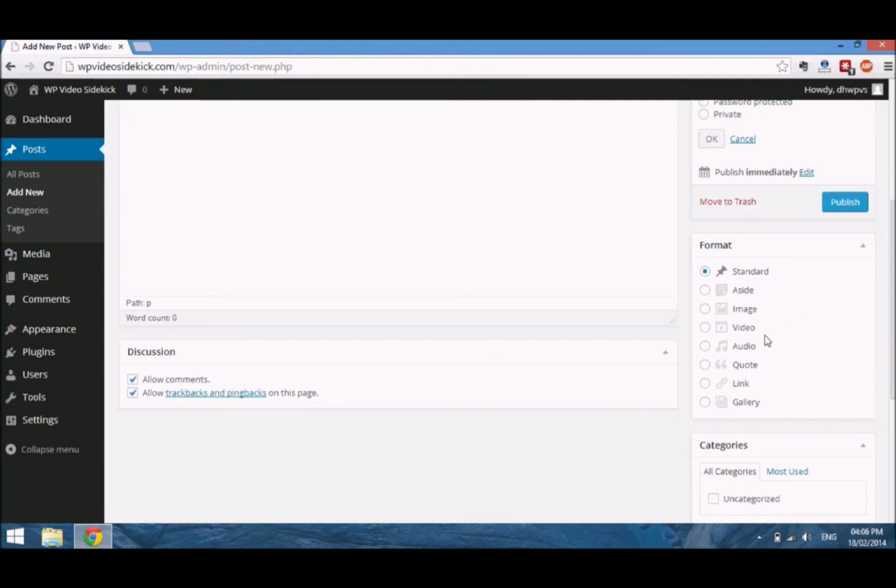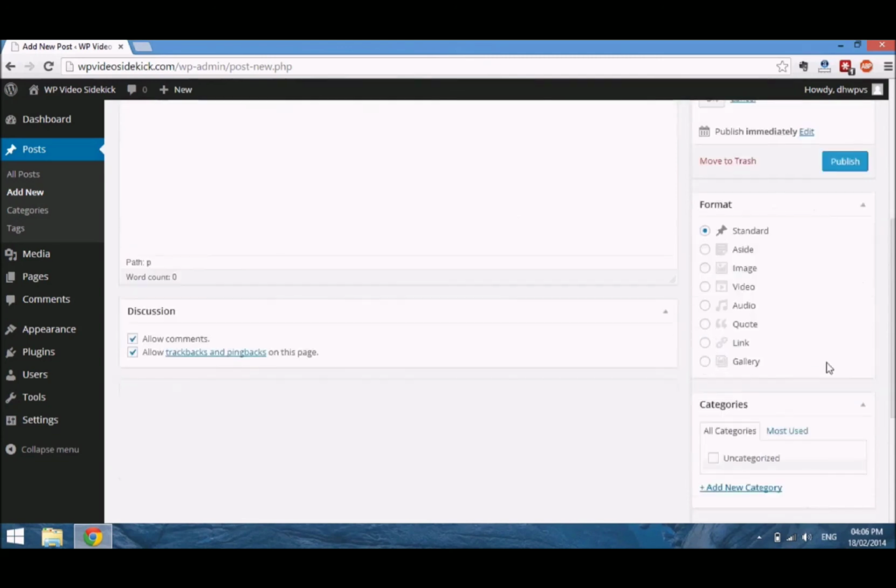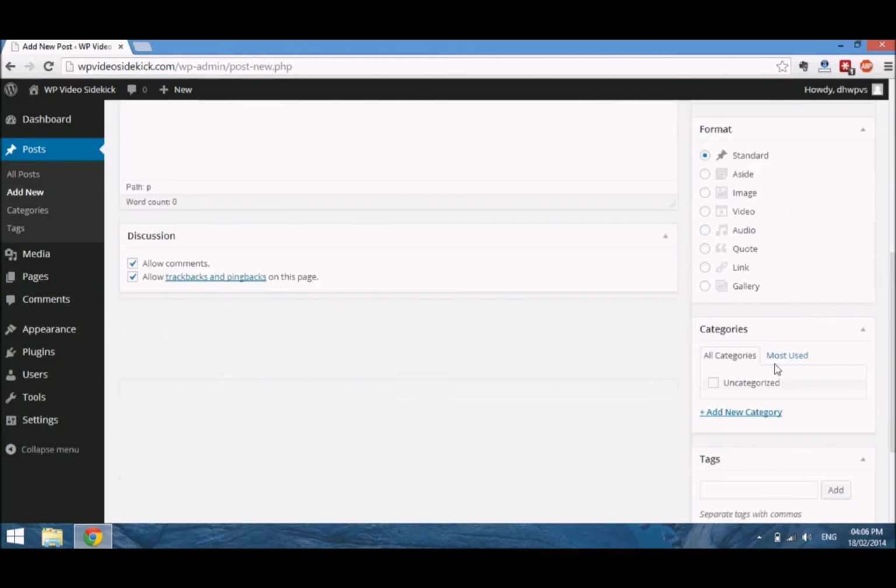But for now, we're going to use a standard format, because that will allow us to add all those types of media. And also there are categories. This allows you to basically put your posts in a particular order.